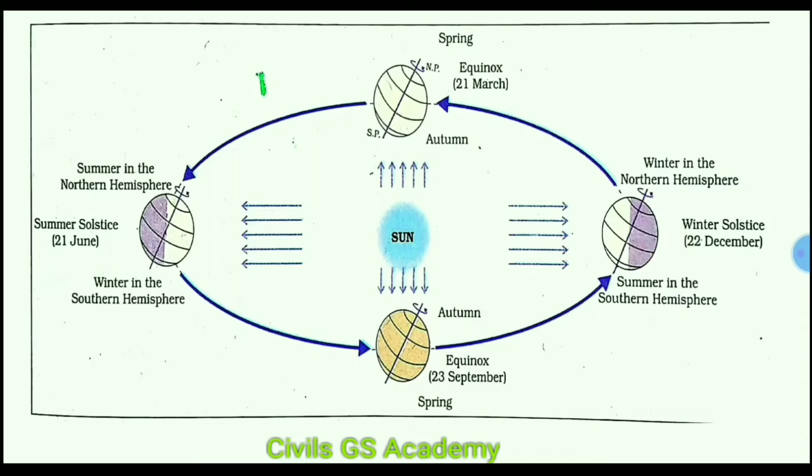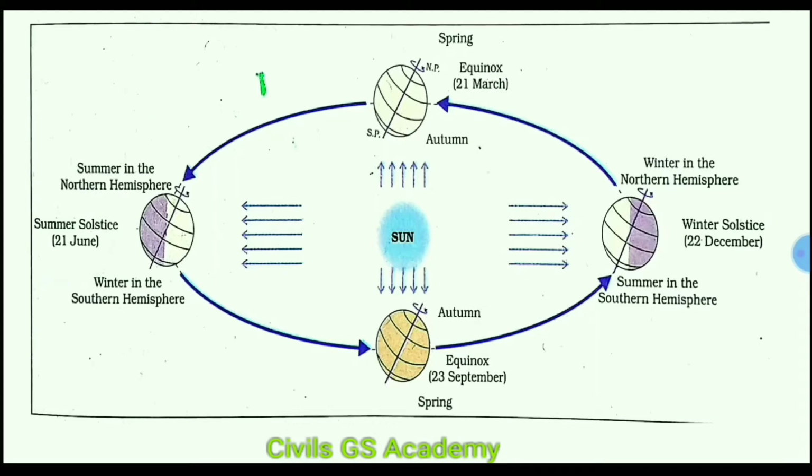The area between the Arctic Circle and North Pole, see in the figure here, receives 24 hours sunlight. So in the area between the North Pole and the Arctic Circle, there is no night. There is a 24-hour day. And what happens in the southern hemisphere at that time?